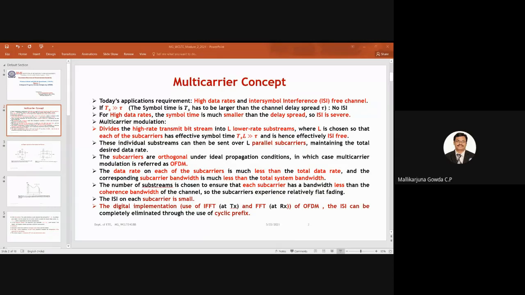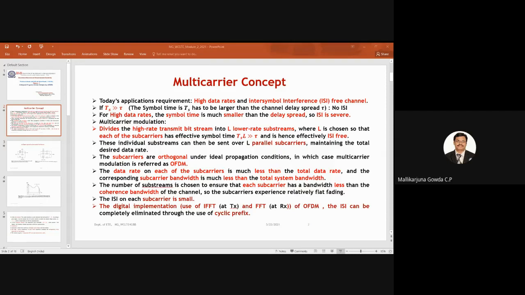In multi-carrier modulation, we divide the high rate transmit bit stream into L lower rate substreams. I showed the diagram yesterday, and today also I will show it, so you can visualize how we divide the high rate transmit bit stream into L lower rate substreams. How do we choose the value of L, meaning how many substreams or subcarriers?